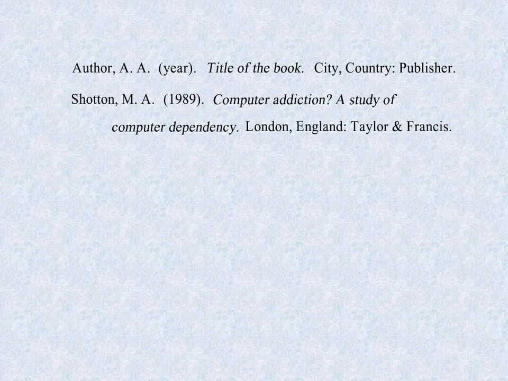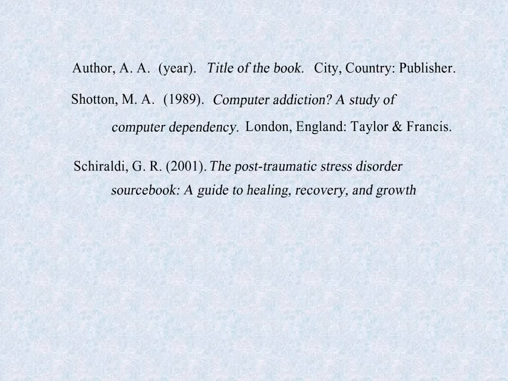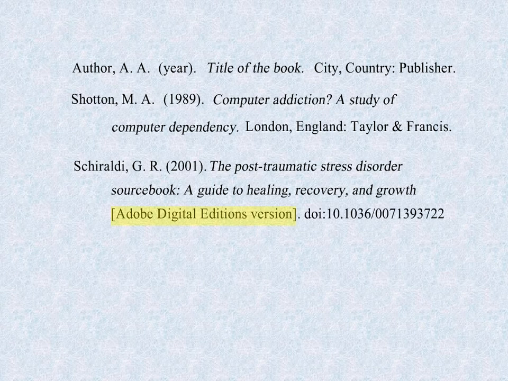For an electronic version of a book, include a notation as to the form placed in brackets after the title and provide the Digital Object Identifier, the DOI, if available. The DOI is an alphanumeric identifier assigned by the International DOI Foundation to provide a persistent link to online content.